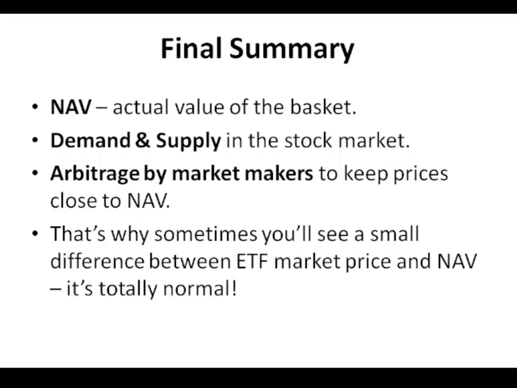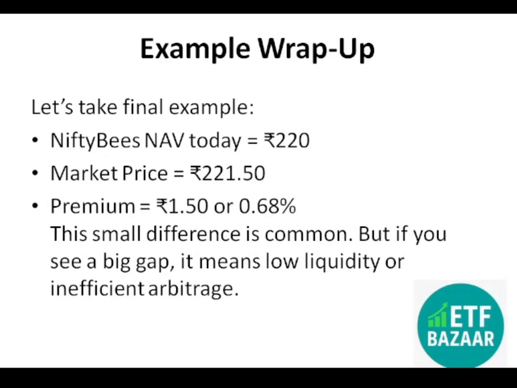It's totally normal. Let's take a final example. NiftyBees NAV today is 220 rupees. Market price is 221 rupees and 50 paise. Premium is 1 rupee and 50 paise, or 0.68%. This small difference is common. But if you see a big gap, it means low liquidity or inefficient arbitrage.